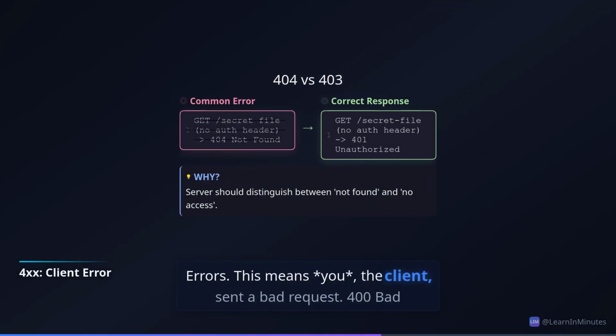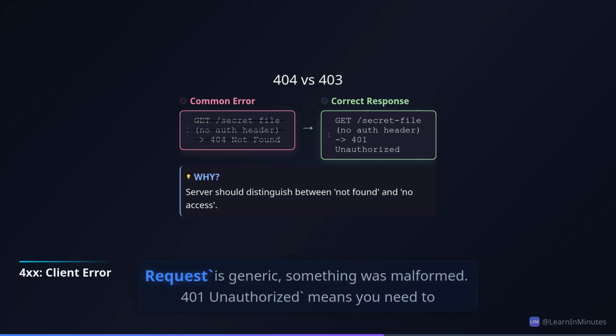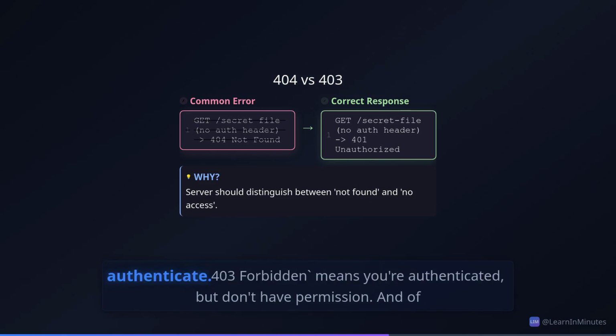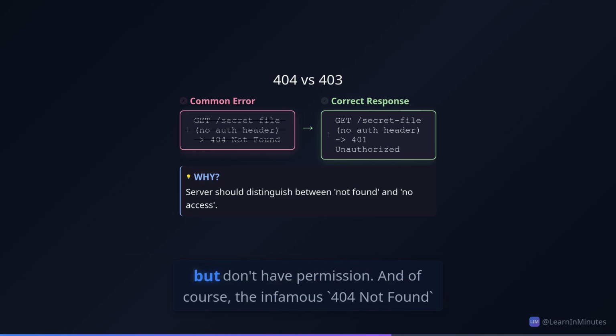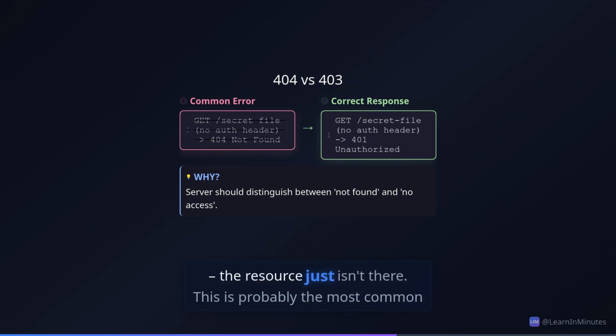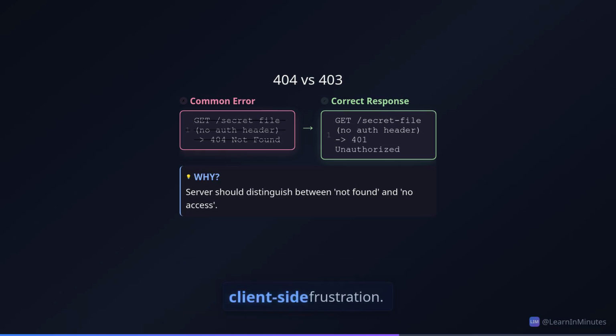This means you, the client, sent a bad request. 400 Bad Request is generic, something was malformed. 401 Unauthorized means you need to authenticate. 403 Forbidden means you're authenticated but don't have permission. And of course, the infamous 404 Not Found. The resource just isn't there. This is probably the most common client-side frustration.